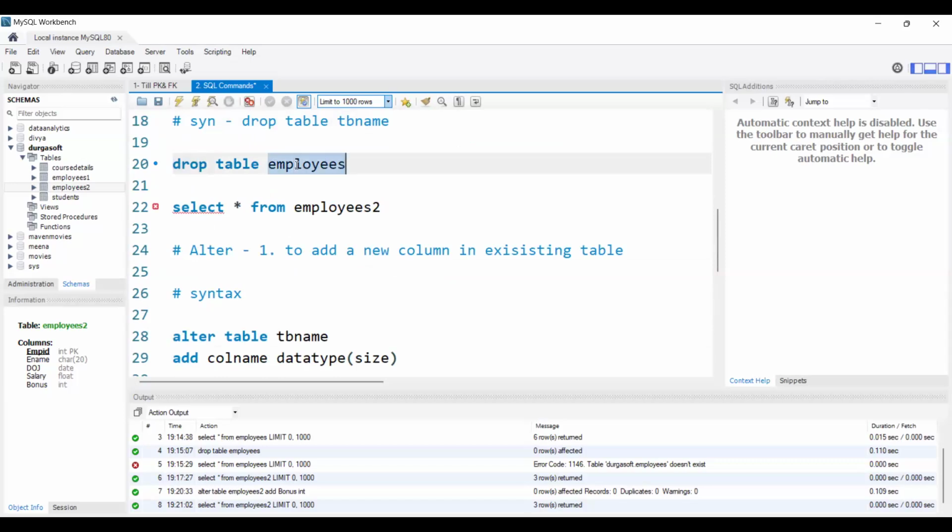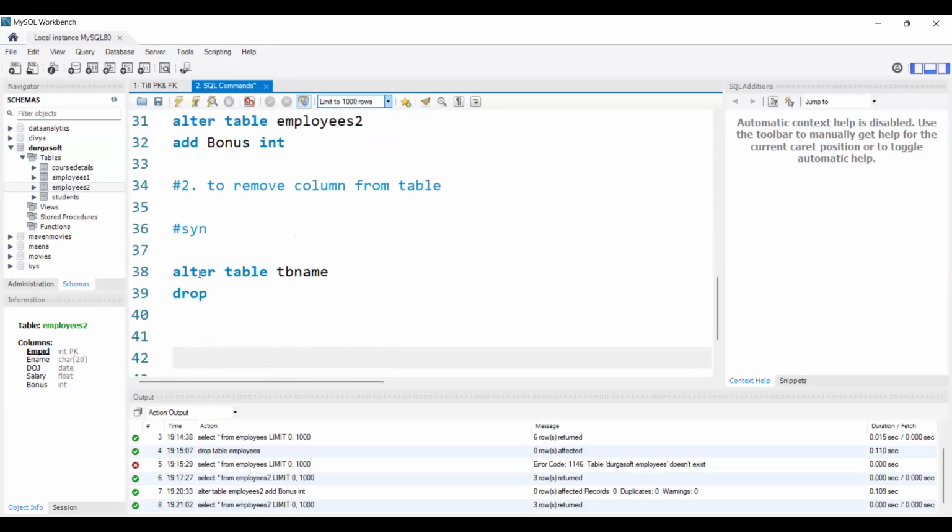That means we will delete the complete table. But whenever we use drop inside alter table, it will remove only the column. To remove only the column, we will use drop inside the alter command.